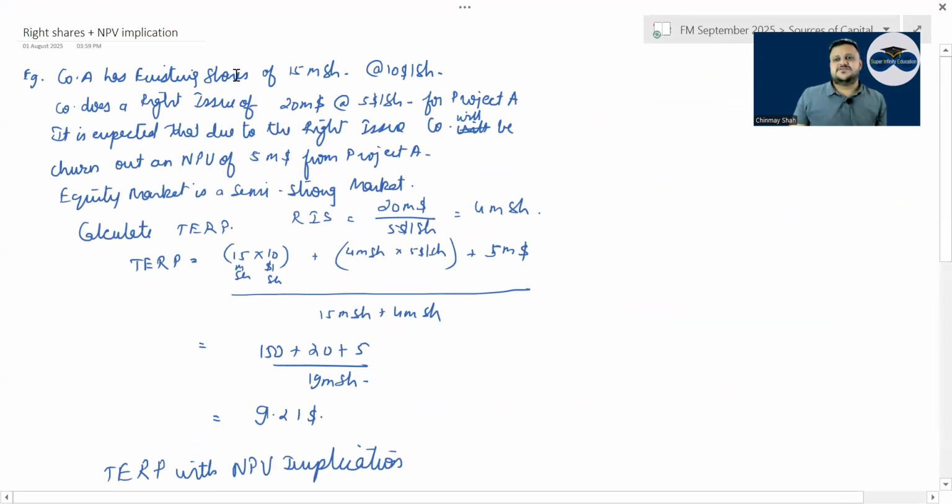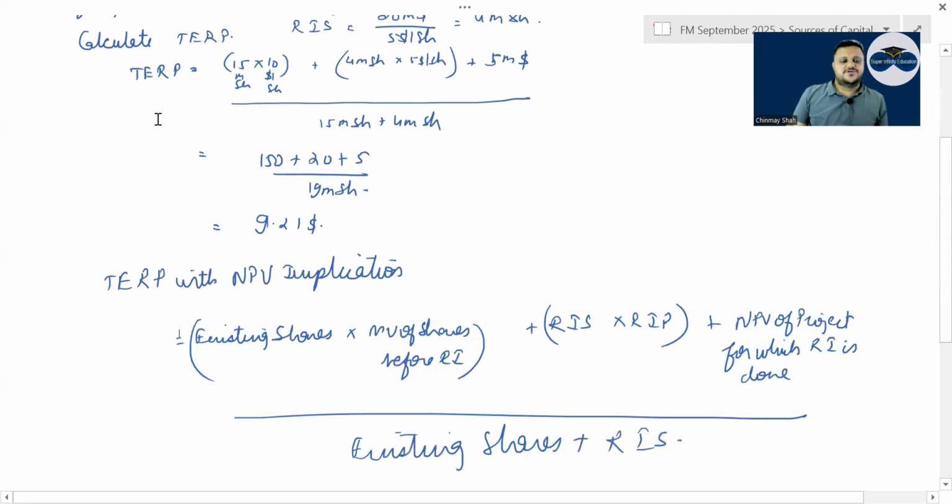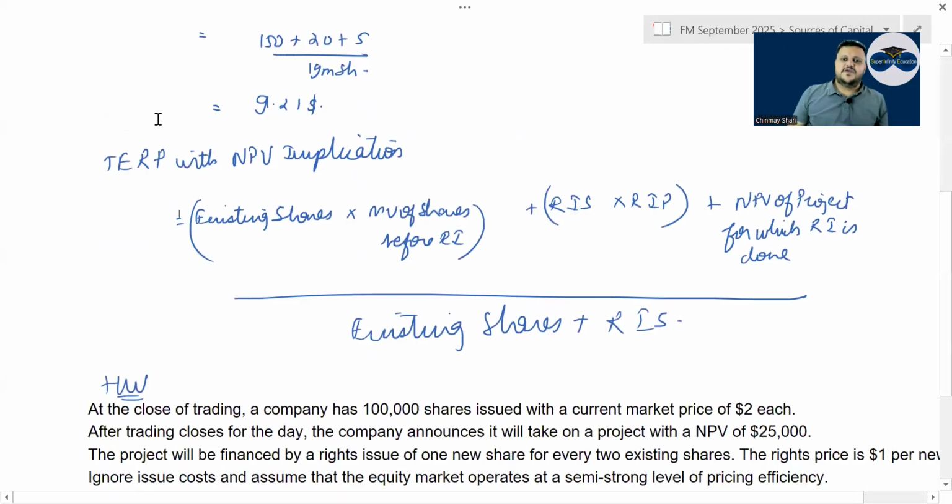So company has existing shares of how much? 15 million shares at $10. Some right issue raising is done with this, which is going to be invested into a project, and the NPV that comes from it will also be added into the TERP calculation. So your existing shares into market value, plus right shares into right issue price, plus the NPV that you have won, divided by the number of shares, which will give you your TERP with NPV implication.